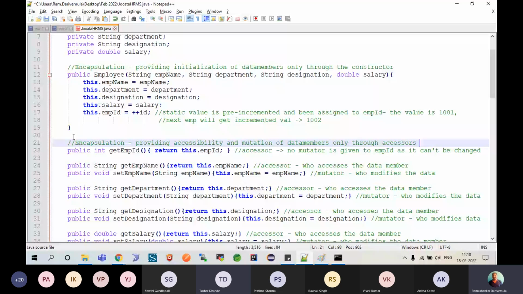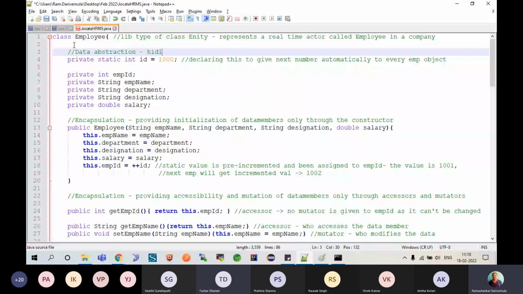How about this one? Well, please understand, this is what we call data abstraction. Hiding data members by making them private. So why do you have to do this? Because you have the first part called inter-object communication.